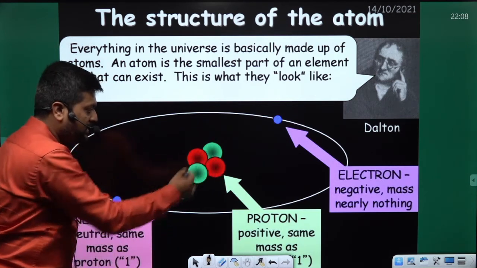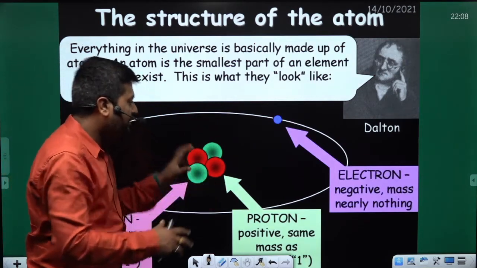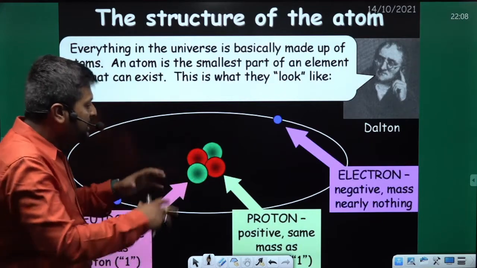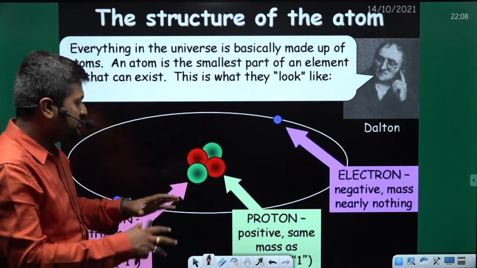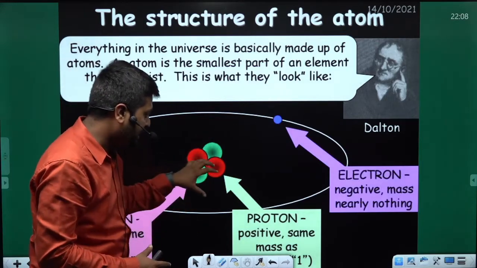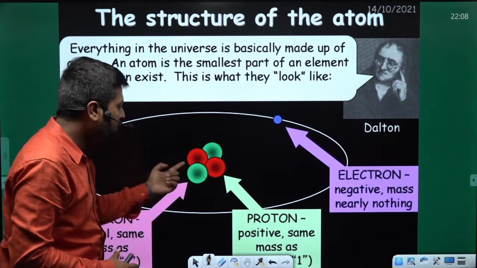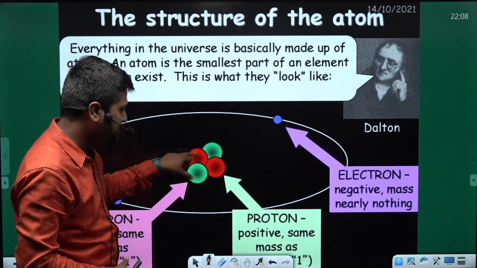Here we have the nucleus. A nucleus does not have a boundary. I told you earlier, the nucleus does not have a boundary. The nucleus is just a collection of neutrons and protons. When neutrons and protons group together in a small space, packed tightly, they form a nucleus.